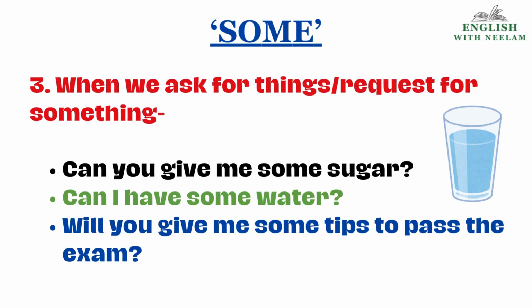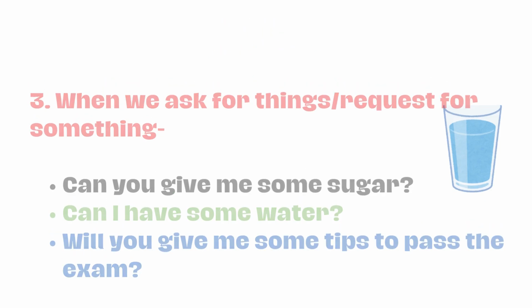Can you give me some sugar? You are asking, you are requesting the other person for sugar. Can I have some water? You are asking for water. Will you give me some tips? Again, children, you can see in all these we are making a request. Okay, children, but all are interrogative sentences.